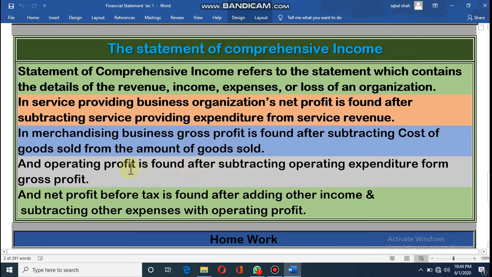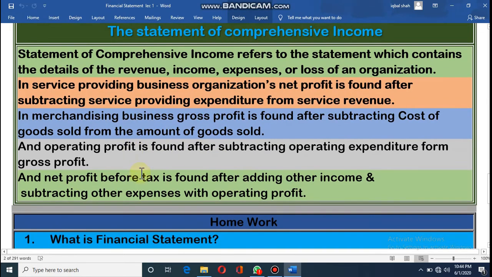Then for operating profit, from gross profit you have to subtract operating expenditure, then you will find out the operating profit. Then lastly, net profit: we have to subtract other expenses from operating profit, and we have to add other income to operating profit, then it will be net profit.